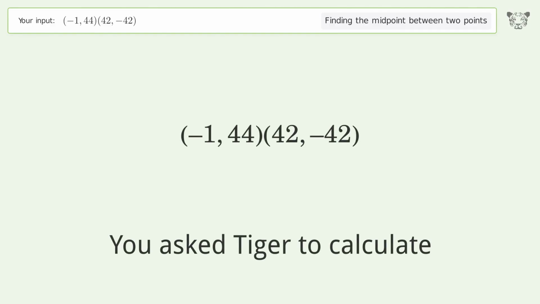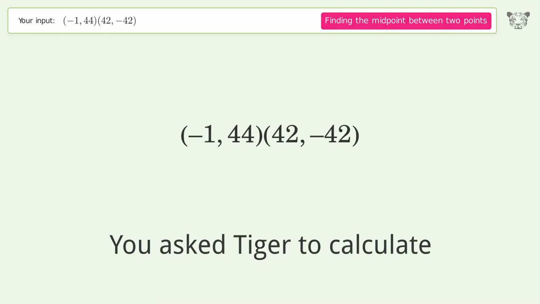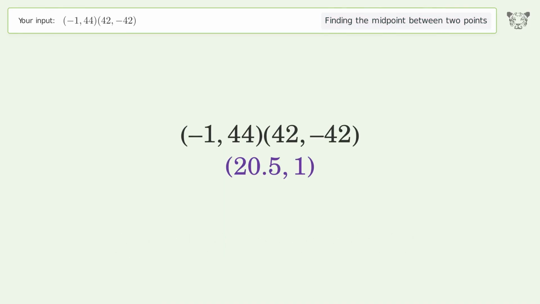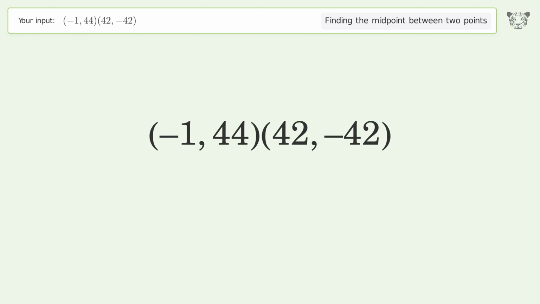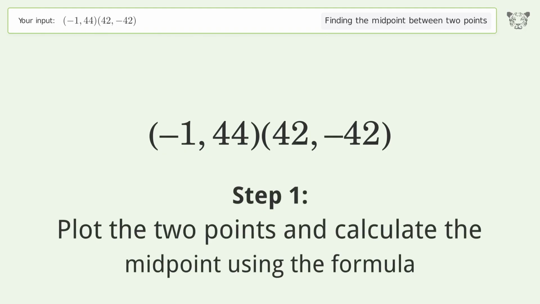You ask Tiger to calculate. This deals with finding the midpoint between 2 points. The midpoint between the 2 points is 20.51. Let's solve it step by step. Plot the 2 points and calculate the midpoint using the formula.